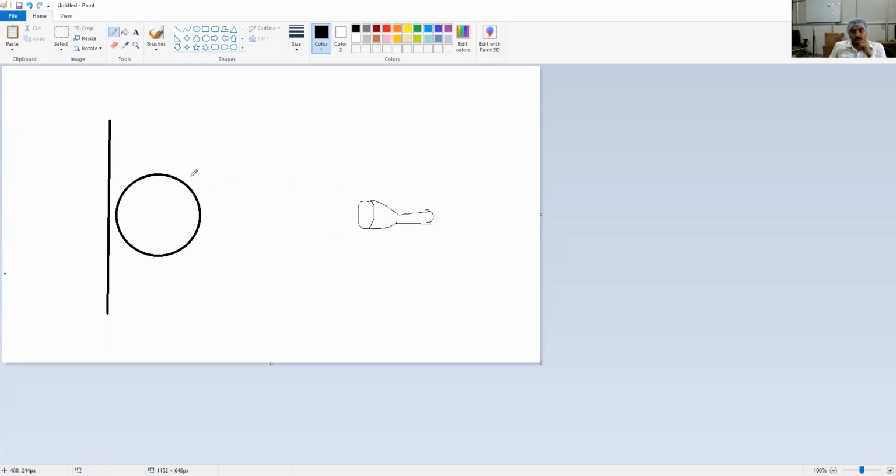The torch light is basically like this. Imaginary. You think of an imaginary line like this. Now for the consideration, make it a dotted line so that it can be represented.